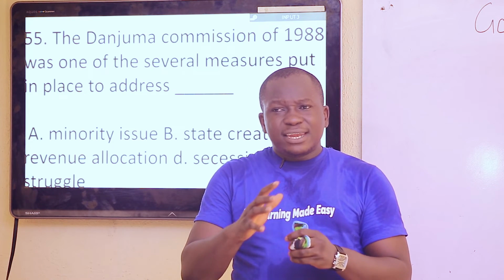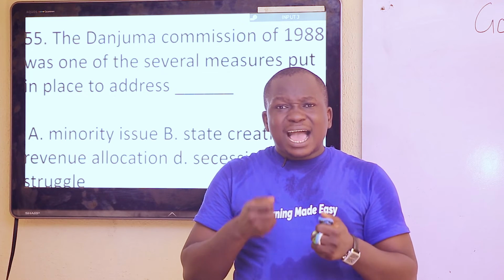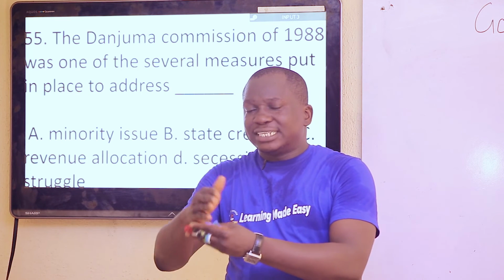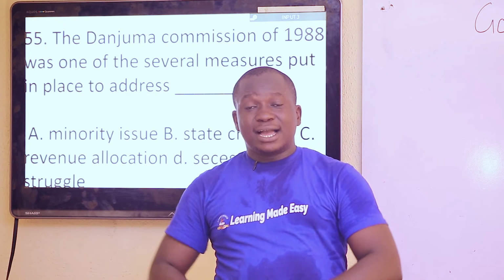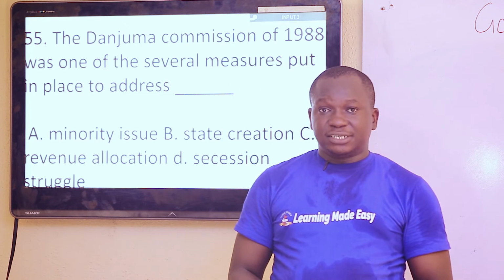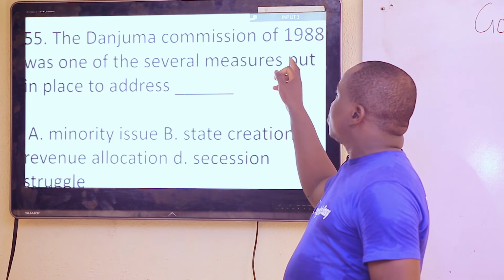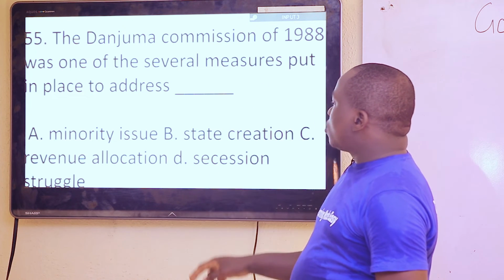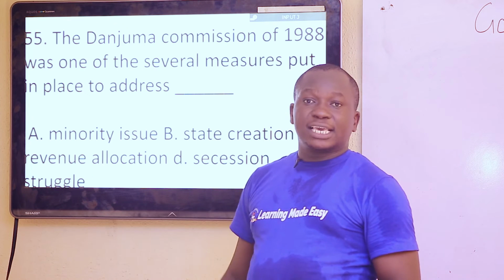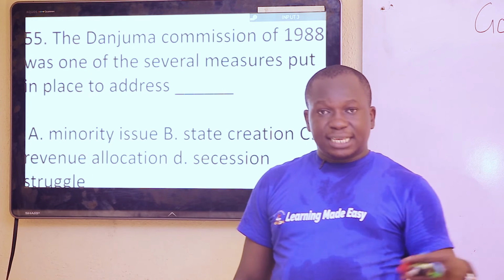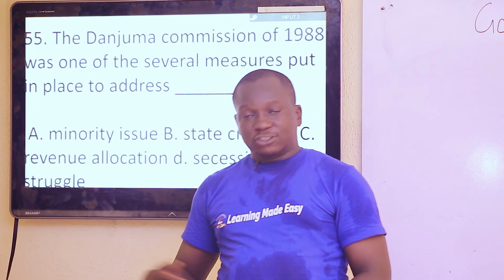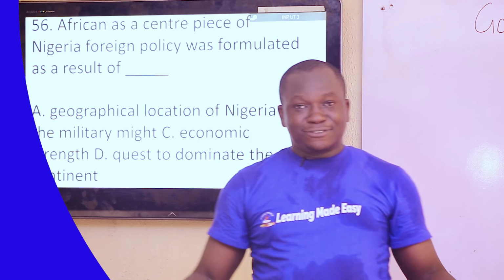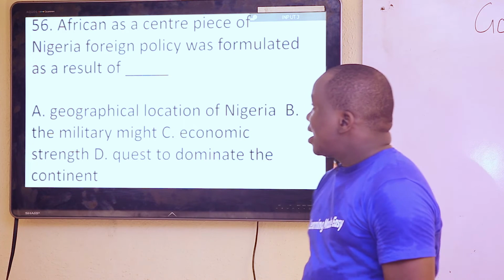How our revenues are being derived and how they will be allocated to the different entities that make up Nigeria. The federal, the state, the local, and the different entities that make up Nigeria. So the Danjuma Commission of 88 looked into the issue of revenue allocation. They recommended 50% for the federal, 30% for states, and so on and so forth. Now to the 56th question.